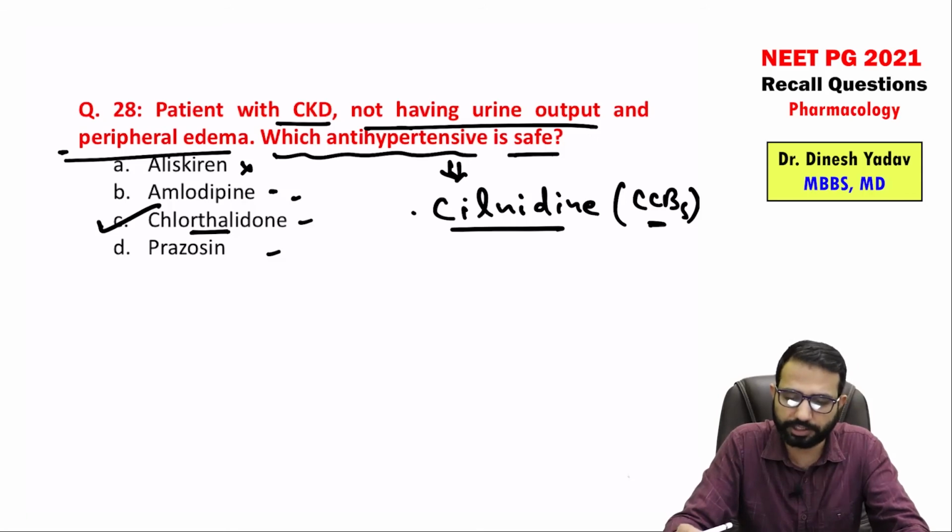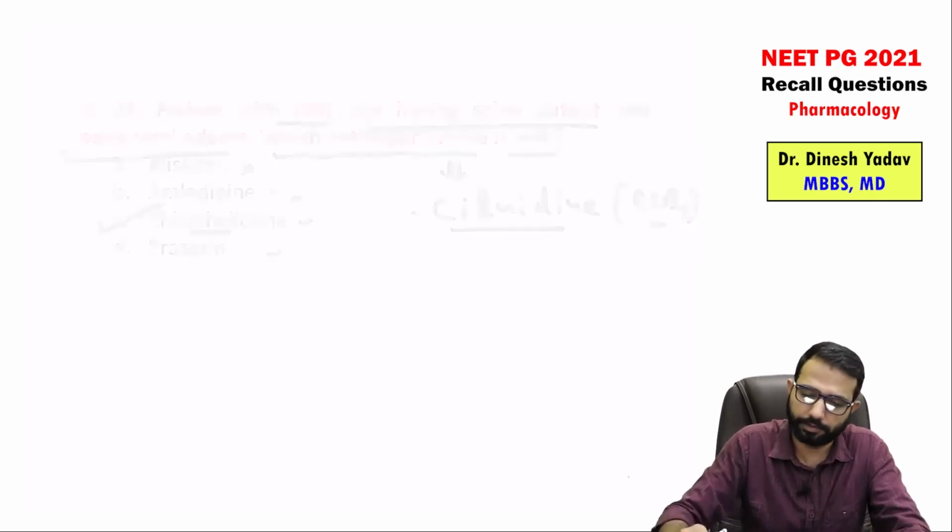But this type of question was there, right? If you see this type of question, CKD patient, and if you ask me the overall preferred option, then I would say calcium channel blockers. Cilnidipine is best because cilnidipine does not even cause the edema, right? Amlodipine definitely can cause some edema.